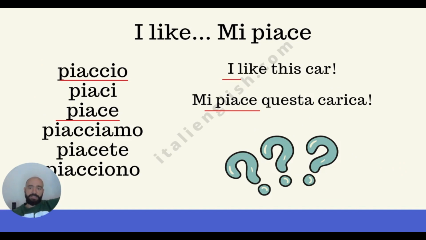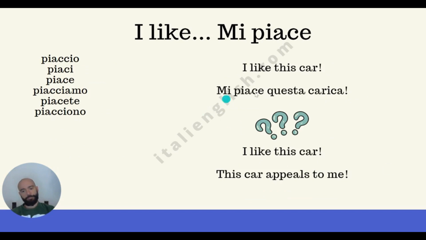So this is the weird structure that I mentioned when I started shooting this video 2 or 3 minutes ago. We need to rephrase the sentence "I like this car" with the sentence "this car appeals to me."